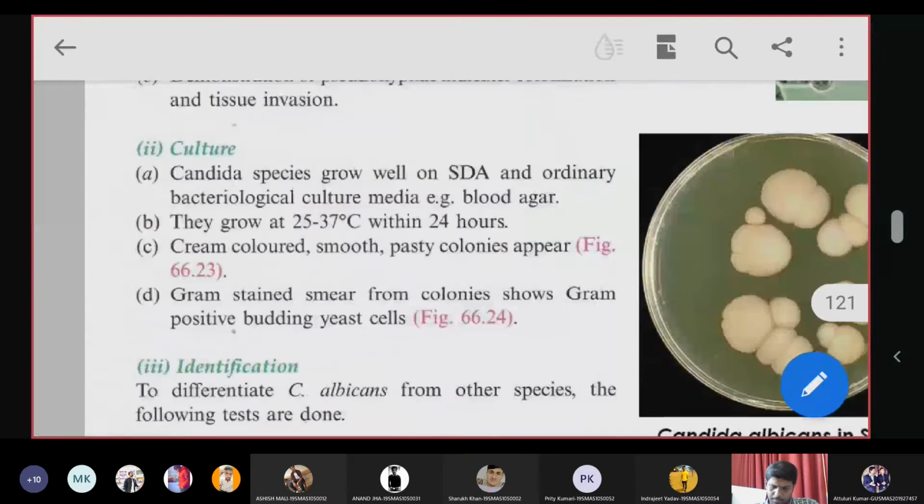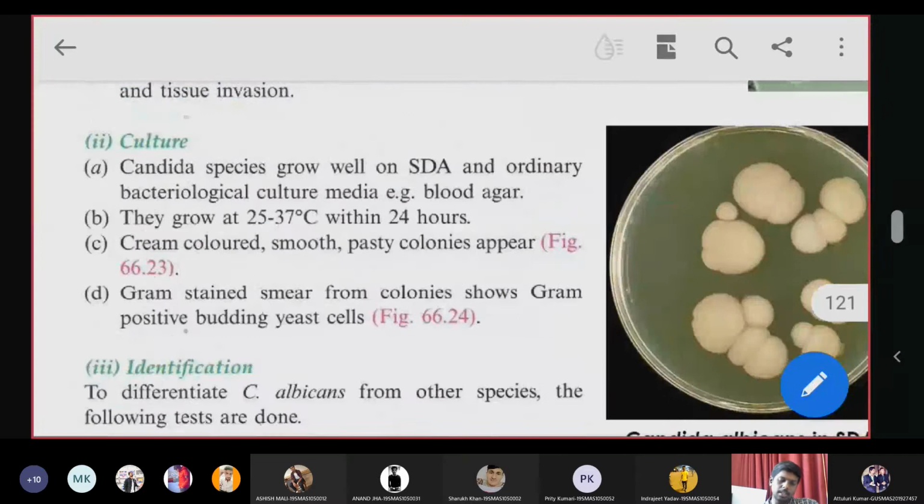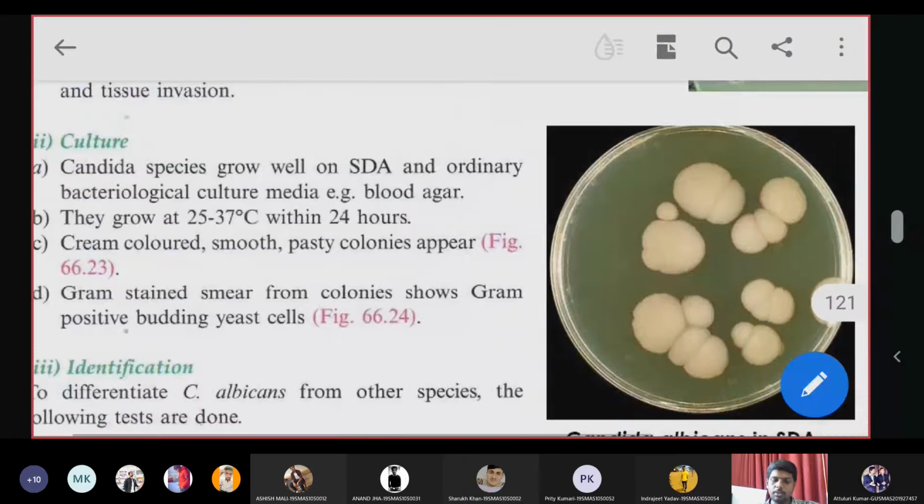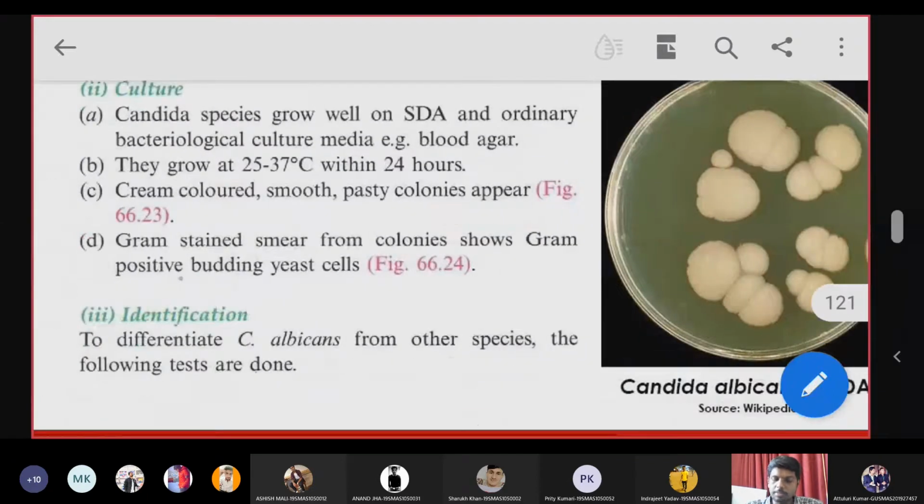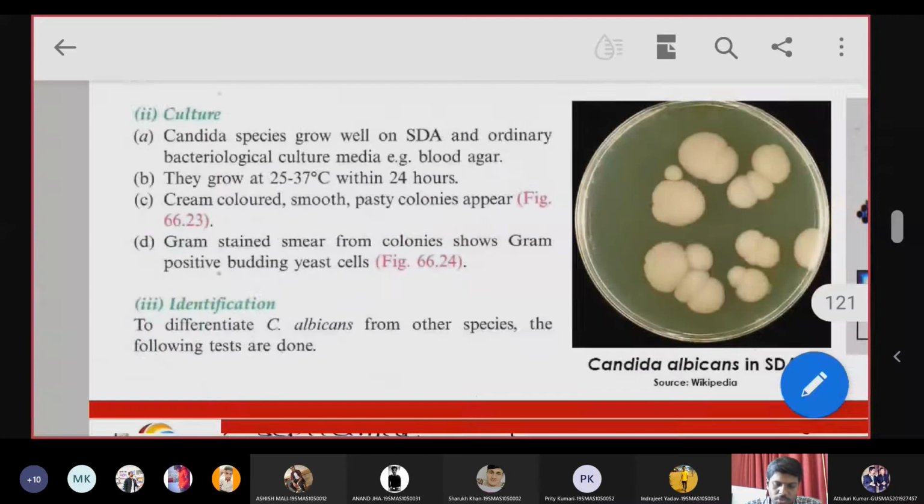Then culturing. This culturing can be done in an ordinary SDA culture in the presence of blood agar. They can grow at 25 to 37 degrees centigrade within 24 hours. They will form cream-colored smooth pasty colonies on the surface of the SDA medium. Upon gram staining the yeast cells, you will see gram positive yeast cells in the SDA media.